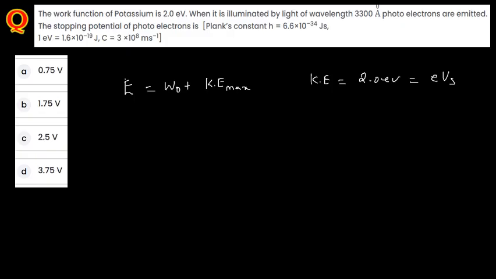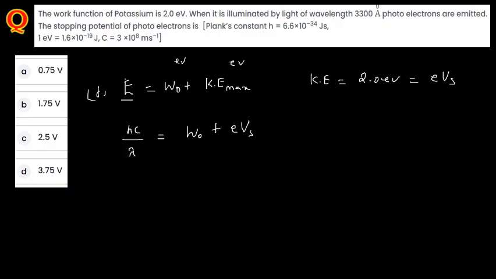So I just mentioned here, the energy is in joules, and these two are in electron volt. The work function and the maximum kinetic energy are already given in electron volt. From here, hc divided by lambda equals h nu, which equals c by lambda. From this I mentioned the work function W naught.